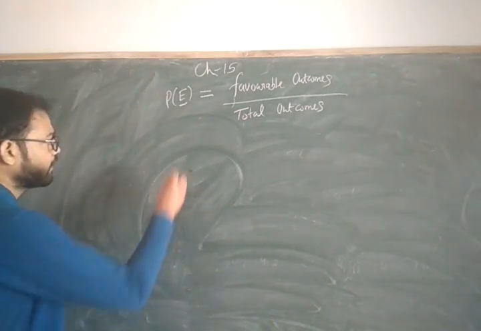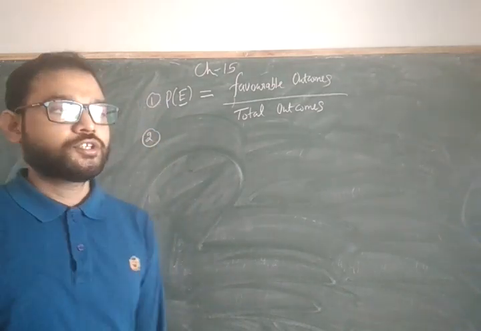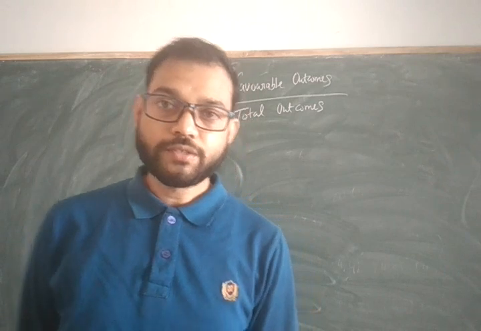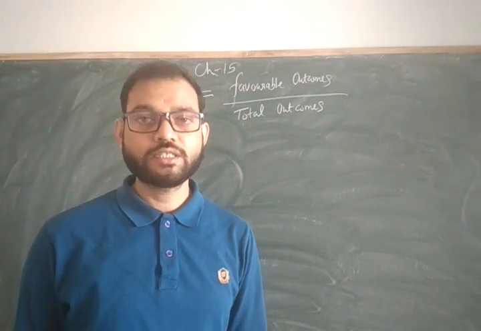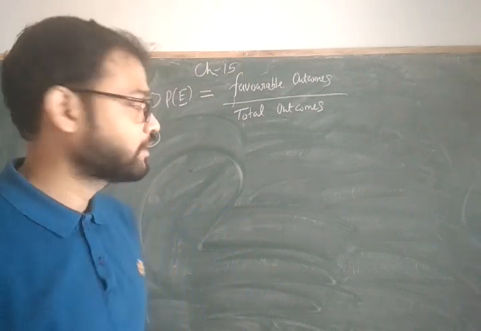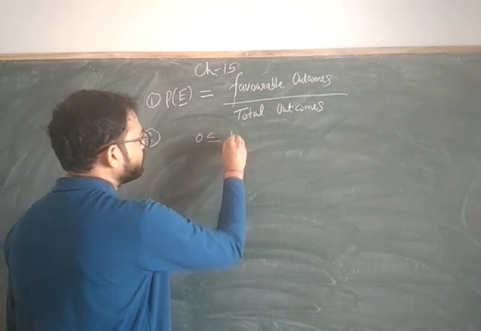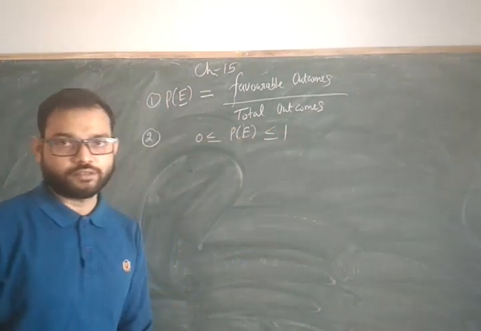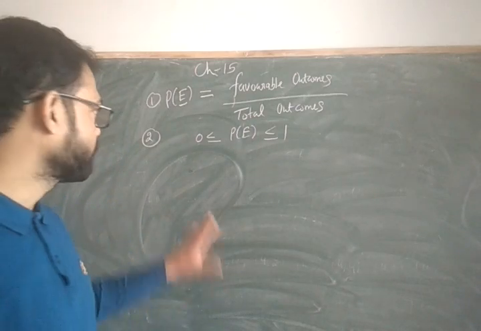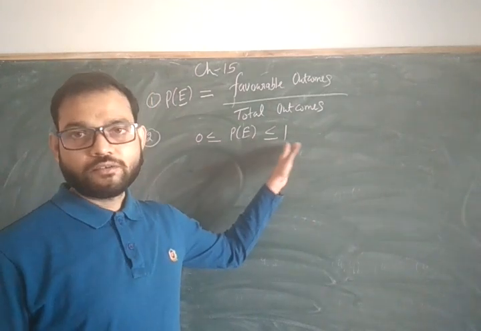The condition is that the probability of any question, however long or small that question is, the answer will definitely lie between 0 and 1, greater than or equal to 0 but less than or equal to 1.